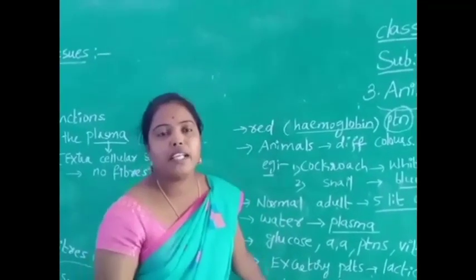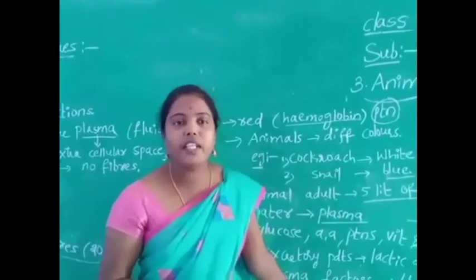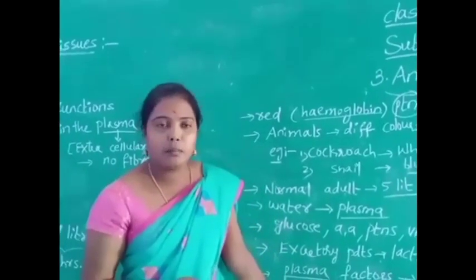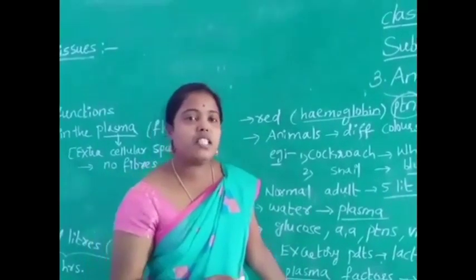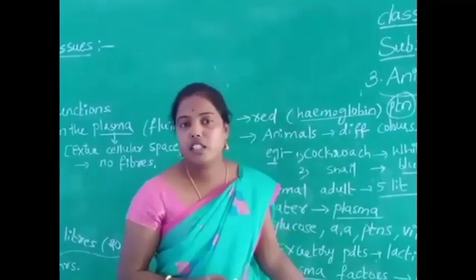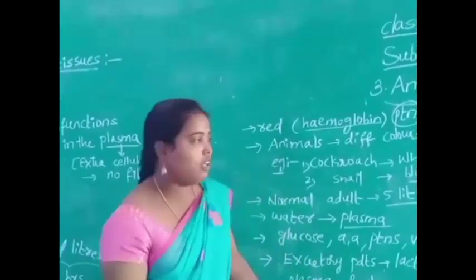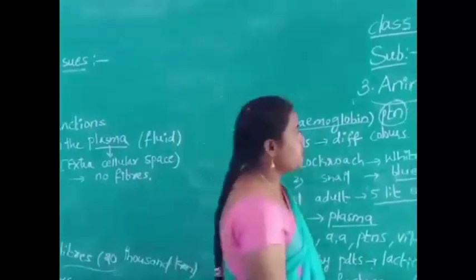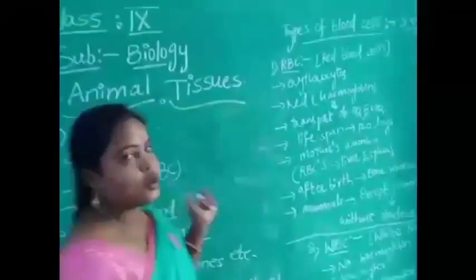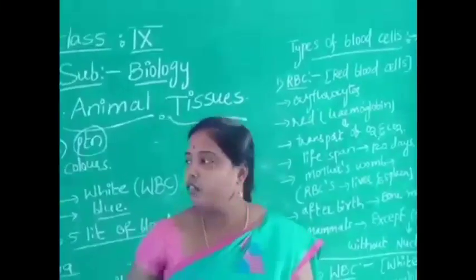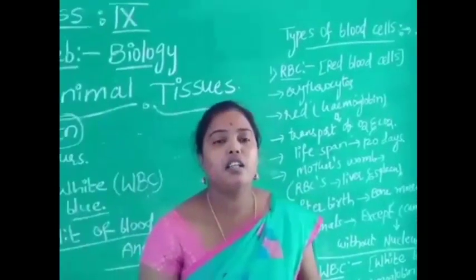So due to heparin, the blood flows continuously in our blood vessels, which transport the blood into our heart. Okay, next, this is about the story of blood. Children, from the topic, what did you understand now?